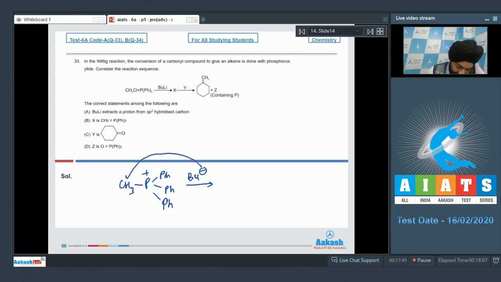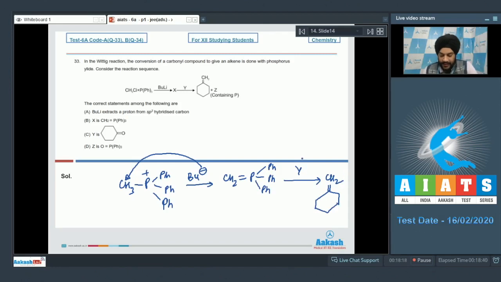It is going to extract a proton from this sp3 hybridized carbon atom, and the negative charge generated over here will be stabilized into the vacant d orbital of this phosphorus. So we are going to obtain CH2=PPh3. Now it is allowed to react with Y, and reacting it with Y leads to the generation of this compound. Now students, we know that the Wittig reaction is a double bond exchange reaction.